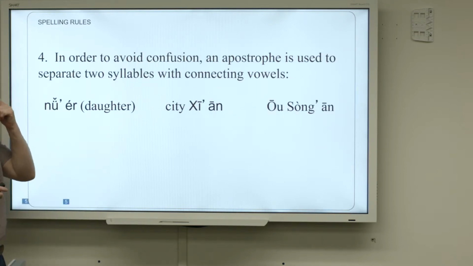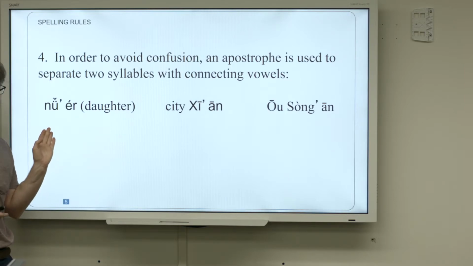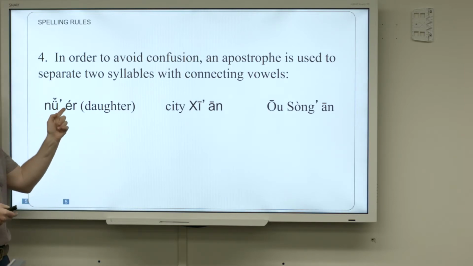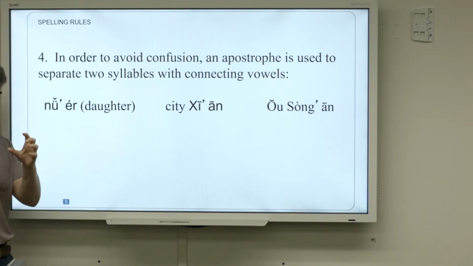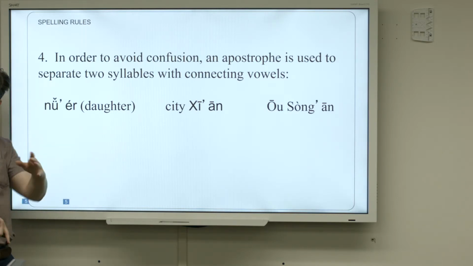Okay, the 4th and final rule, in order to avoid confusion, an apostrophe is used to separate 2 syllables with connecting vowels. So for example, in lesson 2 we'll learn the word for daughter, nü'er. And because we have these 2 connecting vowels, we're going to separate them with an apostrophe, kind of to divide clearly the 2 syllables, so we don't get mush mouth.